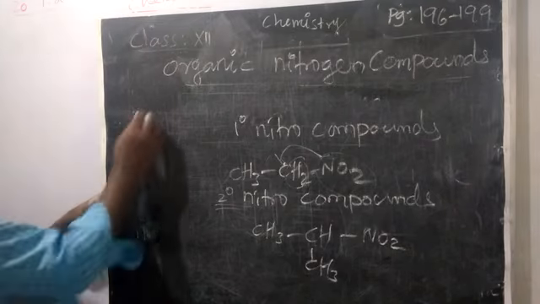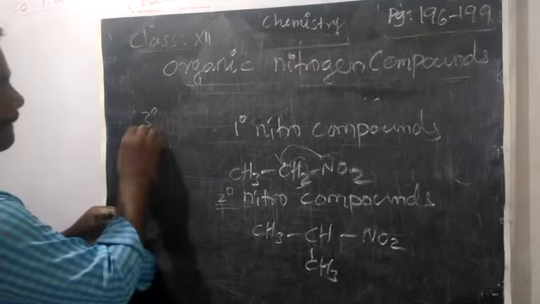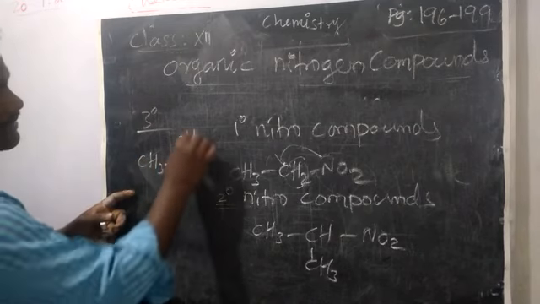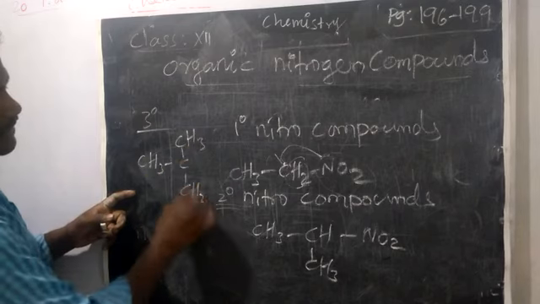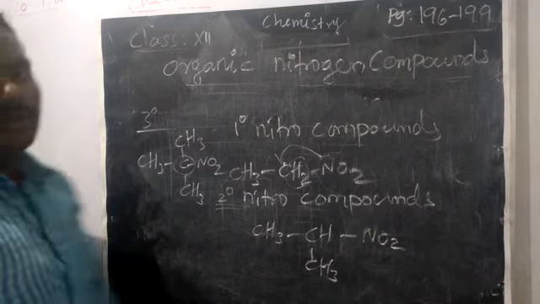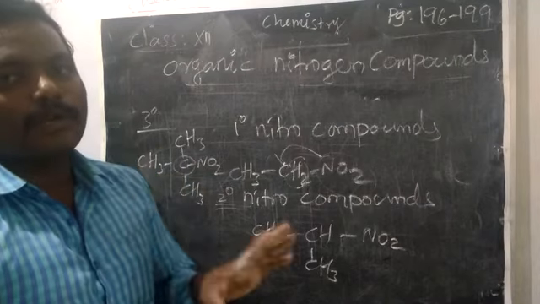Then tertiary, how do you write tertiary nitro compound? CH3, CH3, CH3, NO2. NO2 attached carbon having no hydrogen. So, how will you classify the nitro compound?